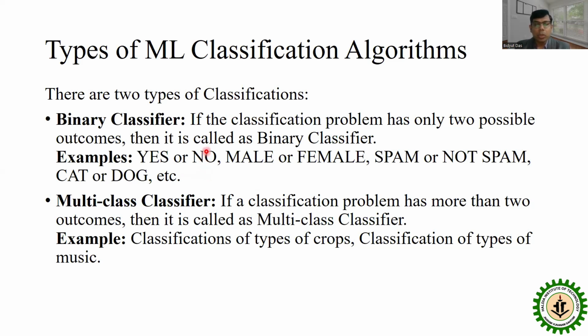If there are more than two classes, then it is called multi-class classification or multi-class classifier. If a classification problem has more than two outcomes, then it is called a multi-class classifier. Classification of types of crops, classification of types of music are multi-class classification. And these are the examples of binary classification.